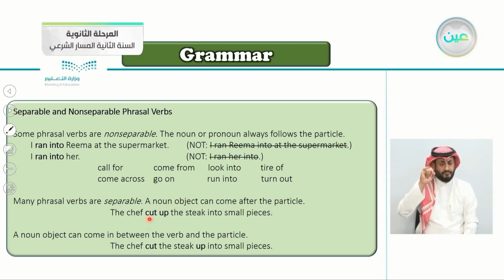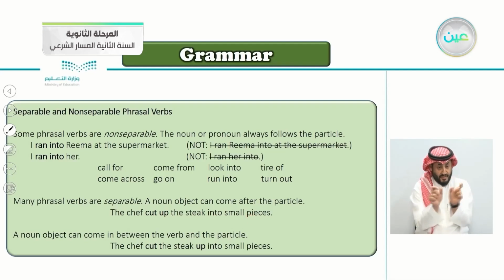The chef cut up the steak into small pieces. So a noun object can come in between the verb and the particle. Notice, if it is an object, it can come between the verb and the particle. So you can say the chef cut the steak up. Here it's cut up the steak. Here it's cut the steak up.